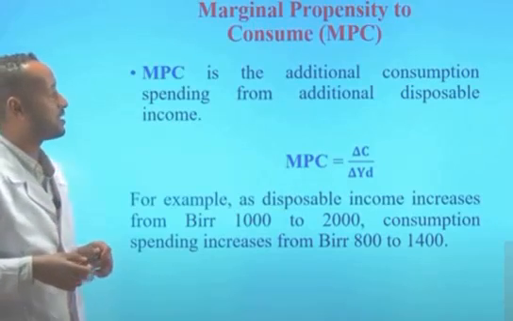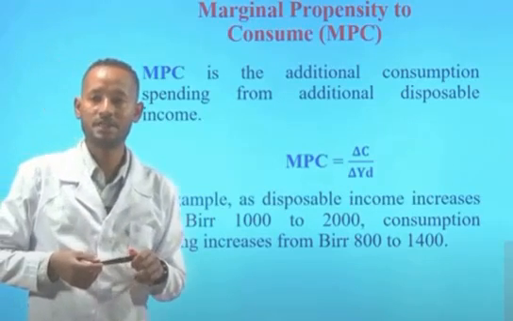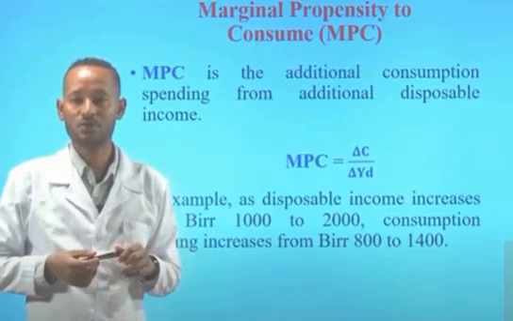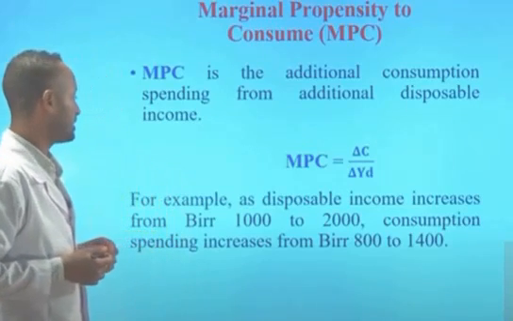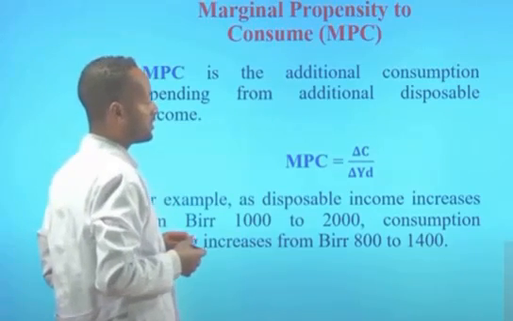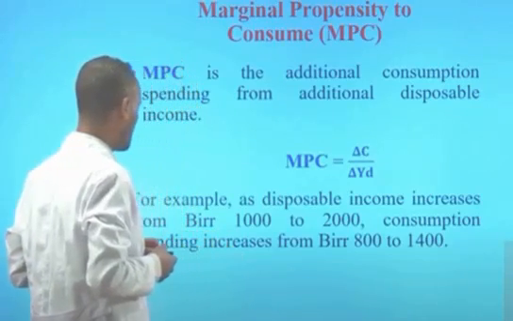Now let's see the marginal propensity to consume, the MPC. MPC is the additional consumption spending from additional disposable income. Mathematically, the marginal propensity to consume is calculated by dividing the change in consumption by the change in disposable income.